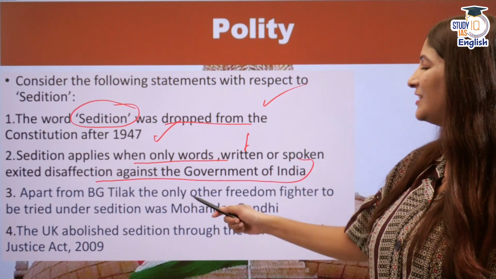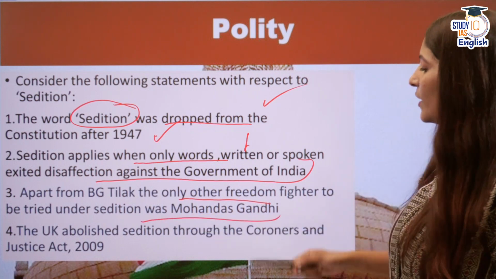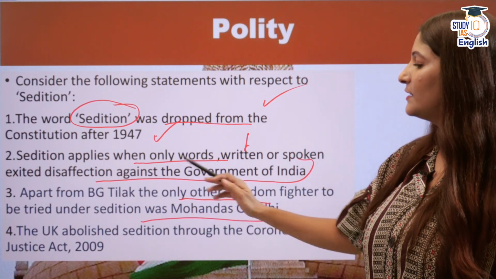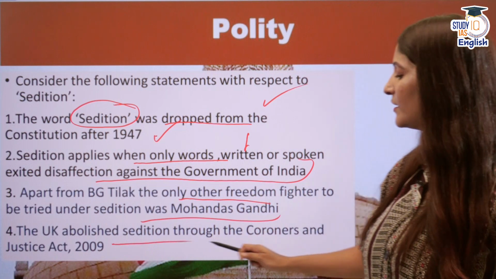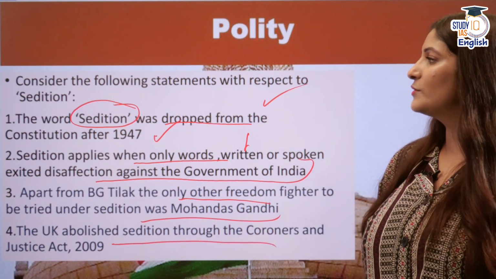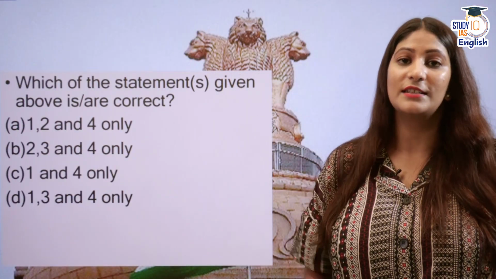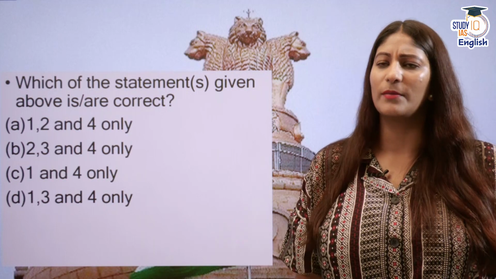Apart from B. G. Tilak, the only other freedom fighter to be tried under sedition was Mohandas Gandhi. And the last, the UK abolished sedition through the Coroners and Justice Act of 2009. So we have to see how many of the statements given above are correct. So one can be workable.